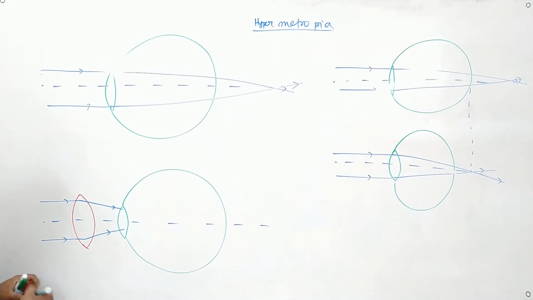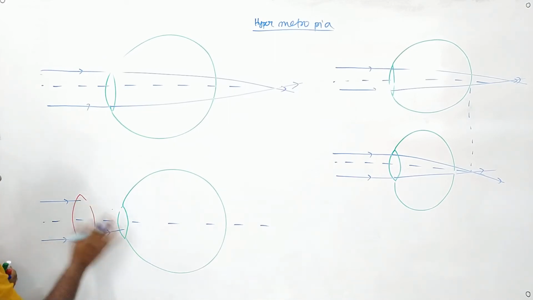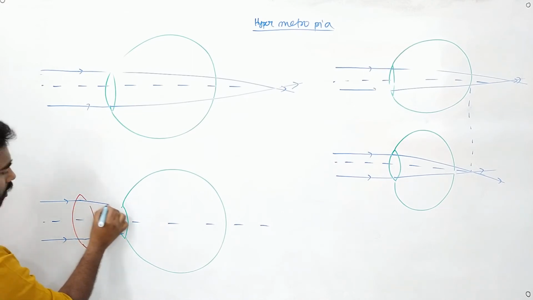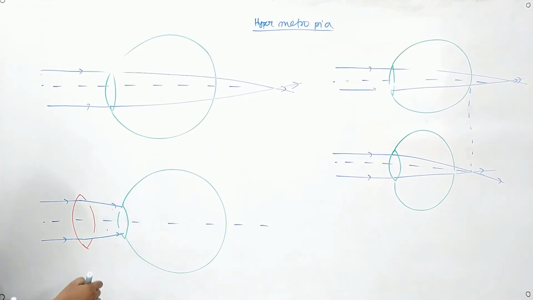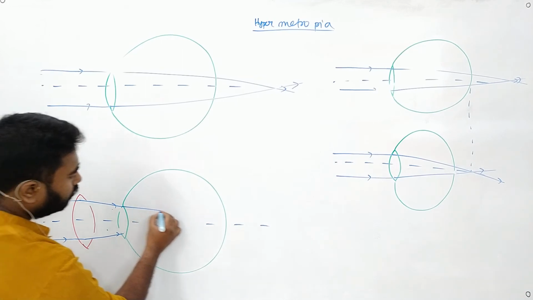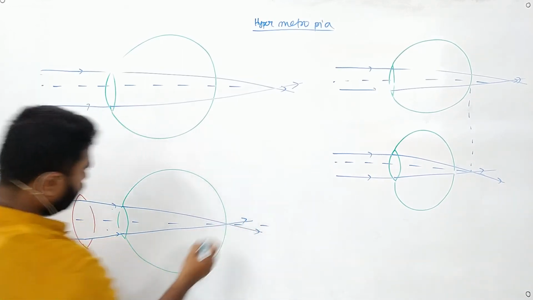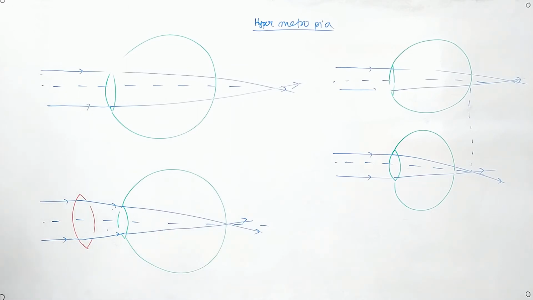If they converge, what will happen? These rays will again converge. They will converge and this eye lens will again converge them, then it will form the ray just at the desired position. Is the concept clear? So there will be two convergences. One convergence will take place at this lens, the second convergence will take place at this lens.